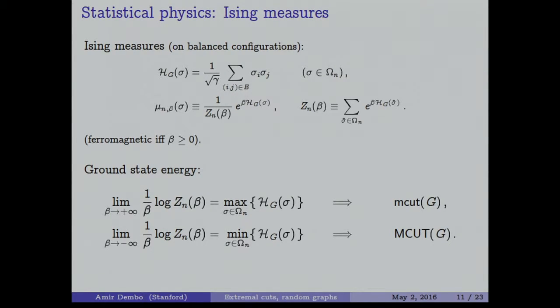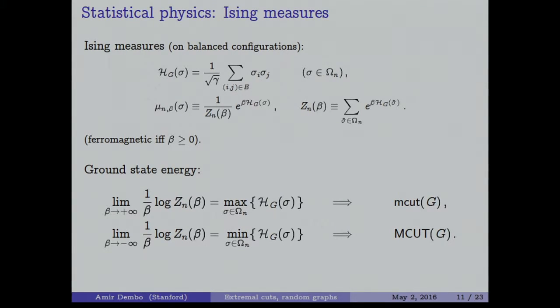If you send beta to either plus or minus infinity, the effect is to maximize or minimize the importance of the maximum or the minimum, and you will arrive to the maximum and the minimum over all configurations. That is what we need in order to study the minimum bisection or the maximum bisection.